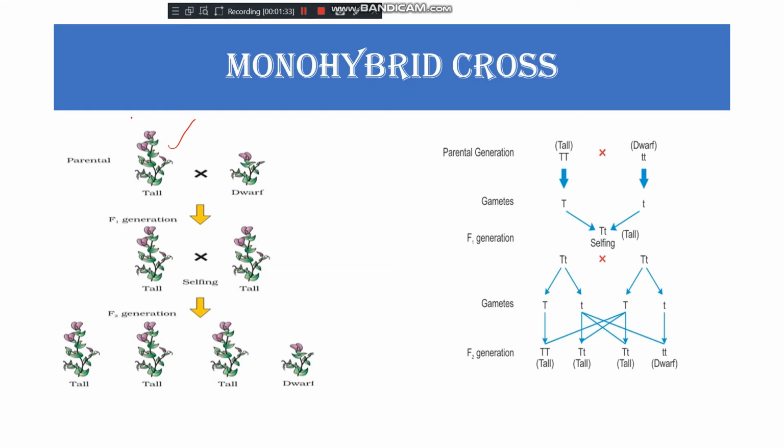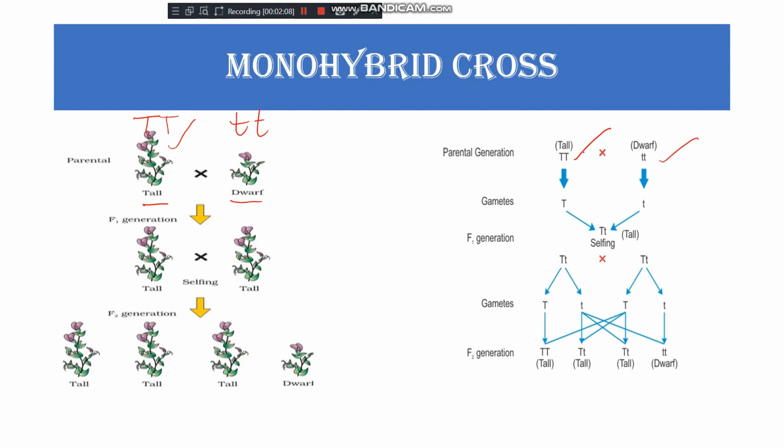In a pure tall plant, the alleles present are capital T and capital T. Similarly, he took the pure short plant. Capital T represents tall and small t represents the dwarf or short plant. And he did the cross pollination. In F1 generation, he got tall and tall.